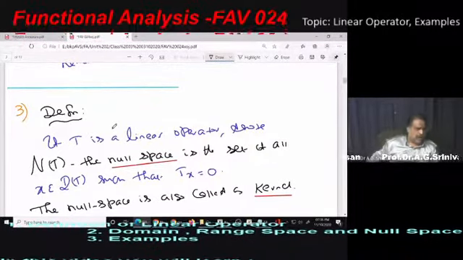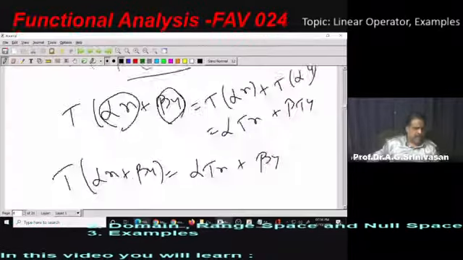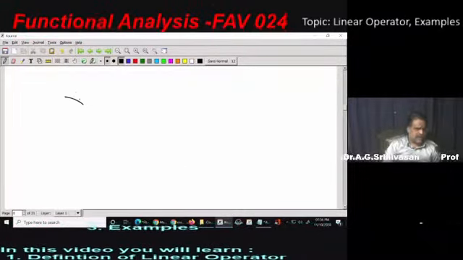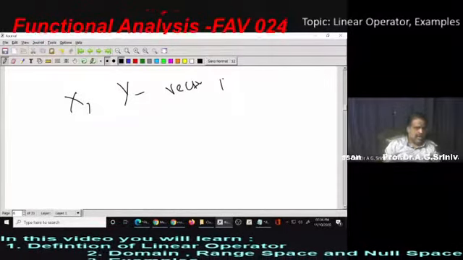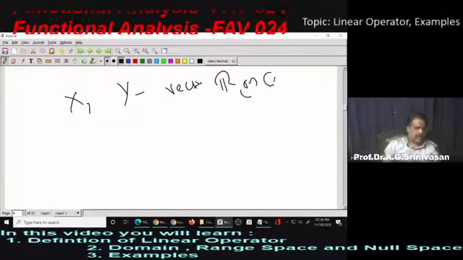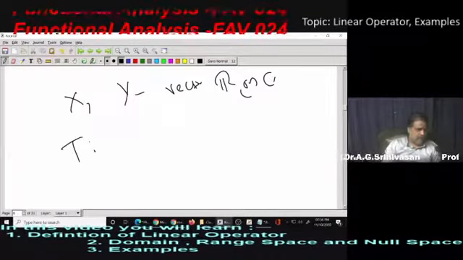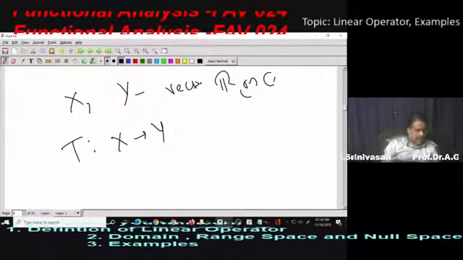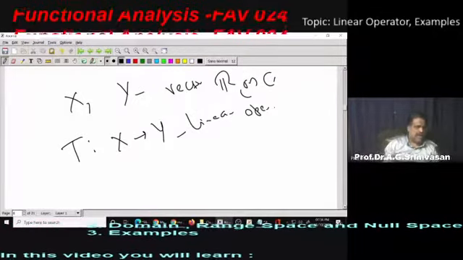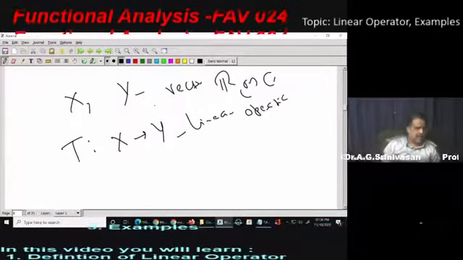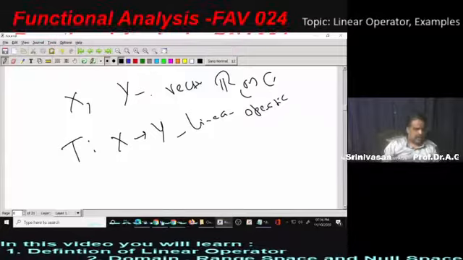If T is a linear operator, so let me explain that here. What is X? X is a vector space. Y is a vector space. These two are vector spaces over a real field or a complex field. T is a mapping from X to Y, satisfying the linear operator definition. That is, the domain is going to be a vector space over a field. The range of T is also a vector space over the same field.